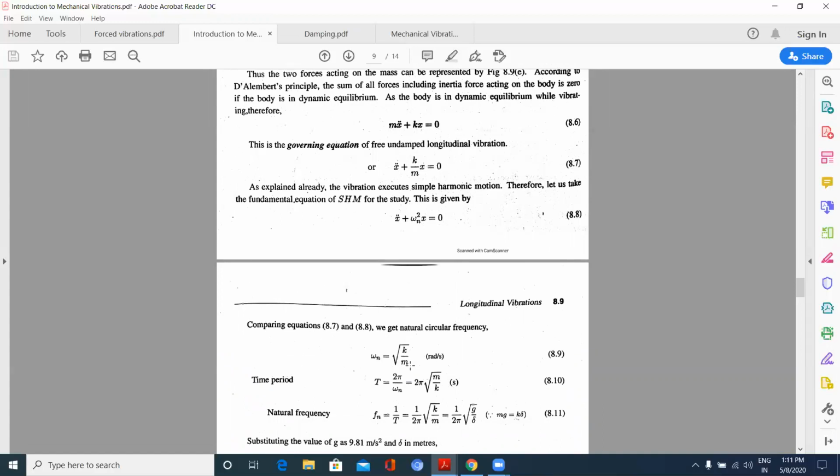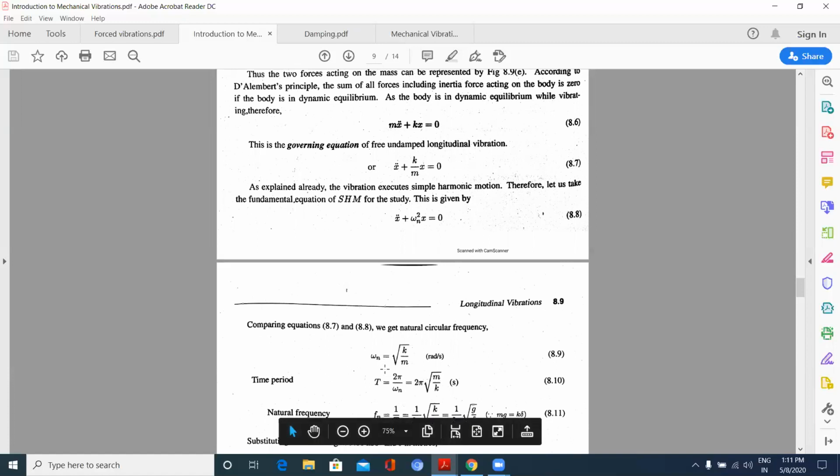Due to the applied force F, there comes the simple omega, that is simply we will be writing omega, and due to the damping there comes the omega d, and due to natural frequency omega n.